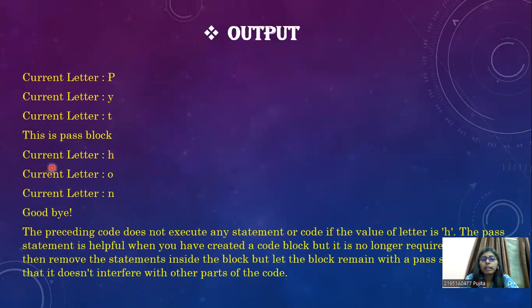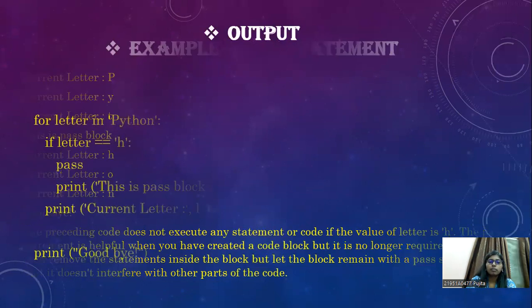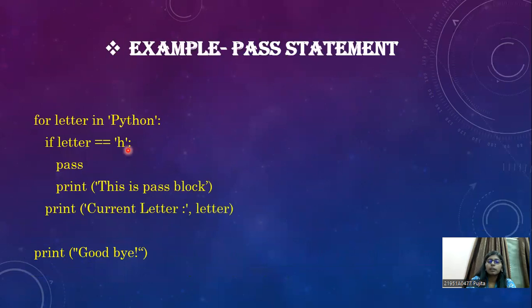Then you get the rest of the letters in sequence, like Python, but with the pass statement used. And last you print goodbye.